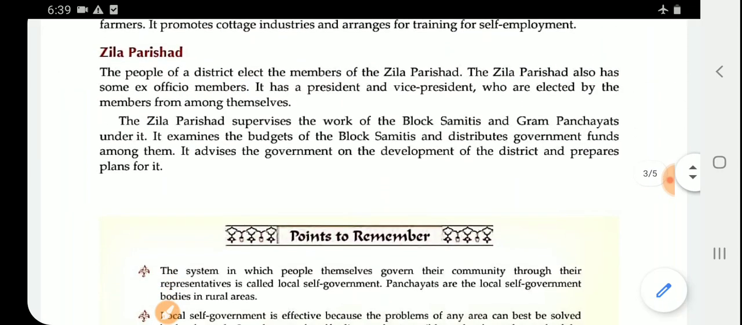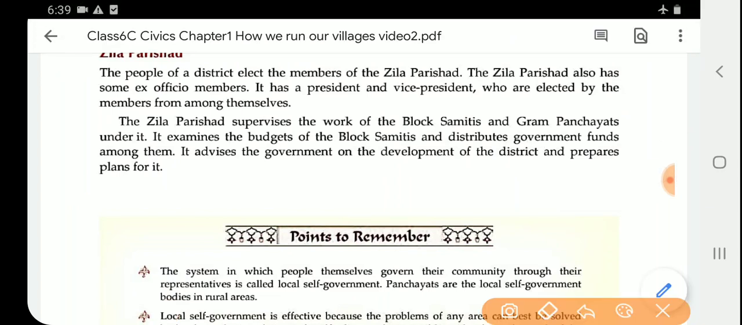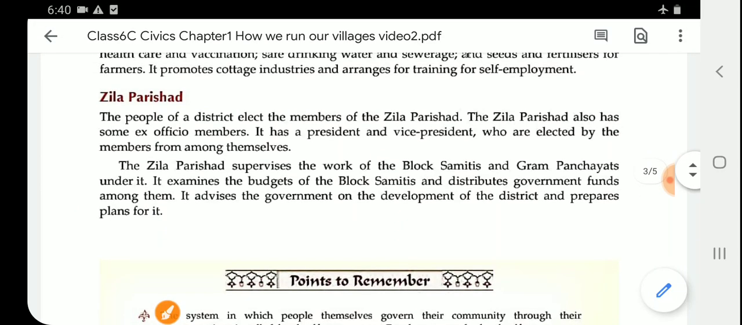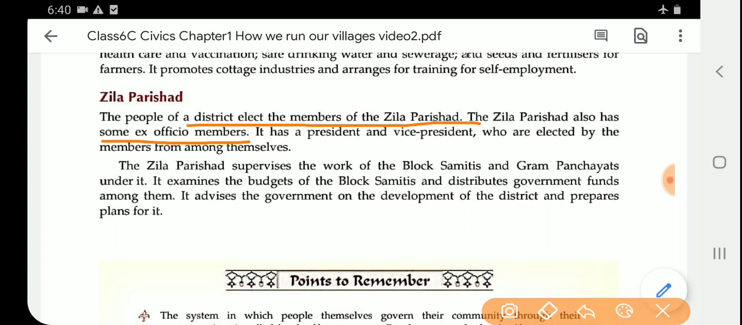Okay. Now the last point is Zilla Parishad. The people of a district elect the members of the Zilla Parishad. The Zilla Parishad also has some ex officio members. It has a president and vice president, who are elected by the members from among themselves. Nobody else can elect them; the members themselves will be electing them.